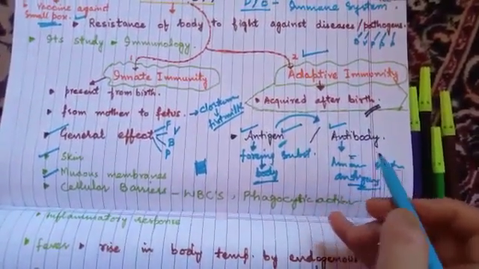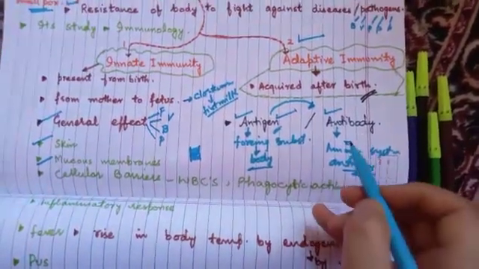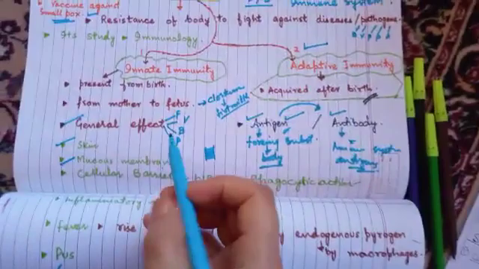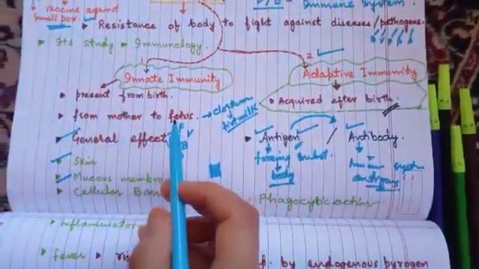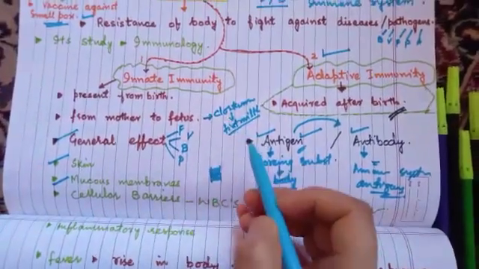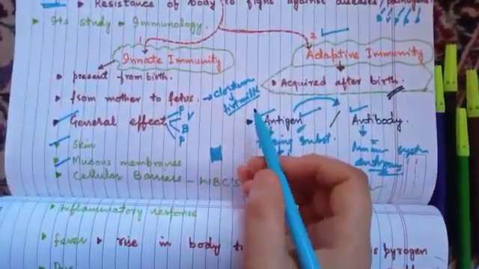Antibodies, I have already told you, are those molecules that defend our body against antigens, against any foreign pathogen, and we get some antibodies from the mother, and after birth we get antibodies from the colostrum, the first milk of the mother, that's rich in antibodies.